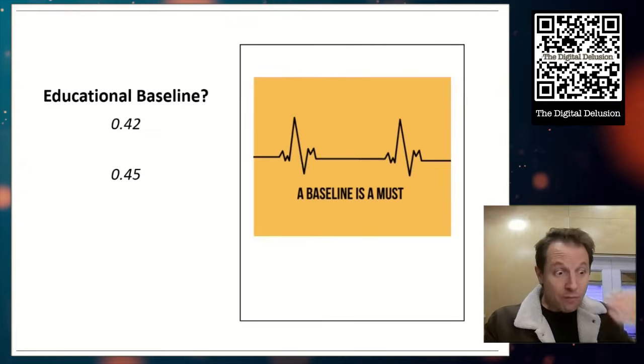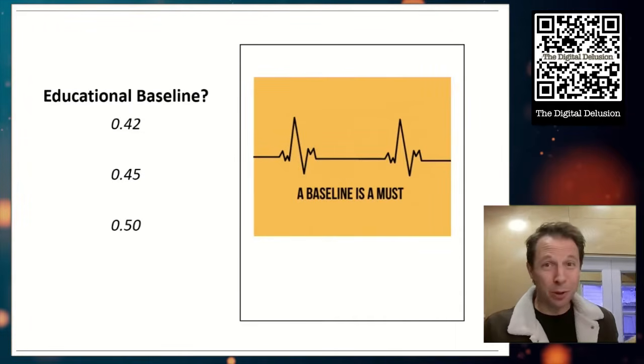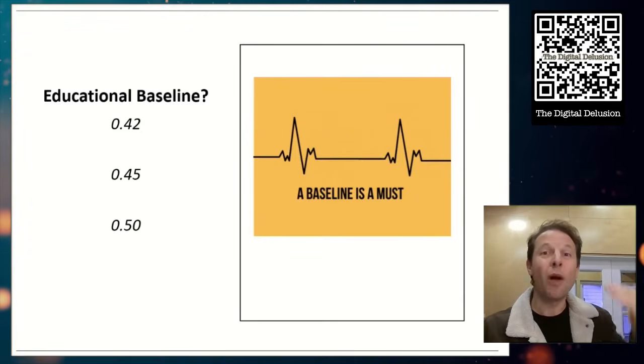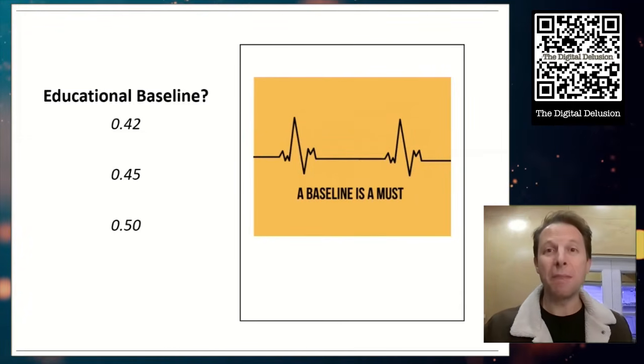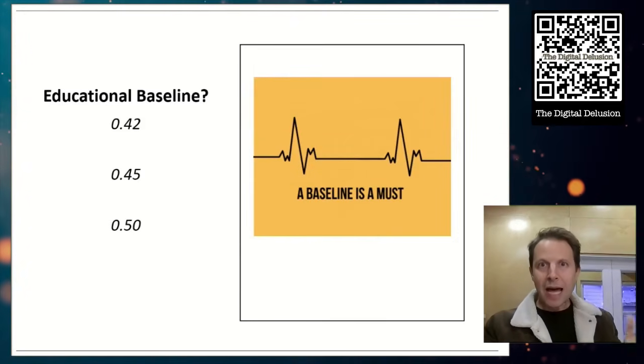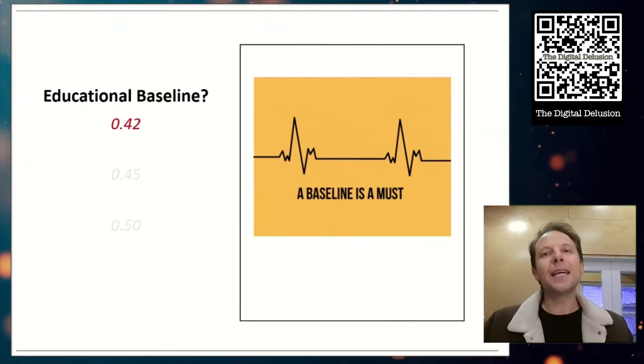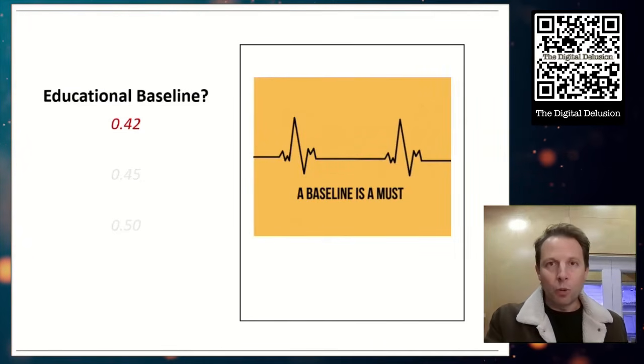But if you ask the guy who invented the effect size we measure, he says it should be 0.5. Anything below this is basically useless or unmeasurable. You need to be above this level to see any meaningful impact in the classroom. But let's give ChatGPT and AI the benefit of the doubt. Let's use the less stringent baseline 0.42. We need to get above this value for something to be meaningful in education.